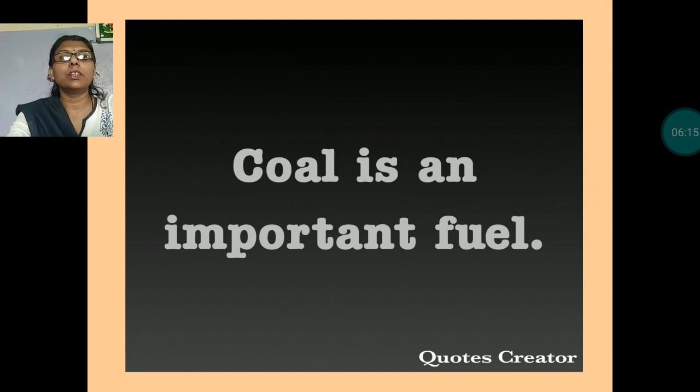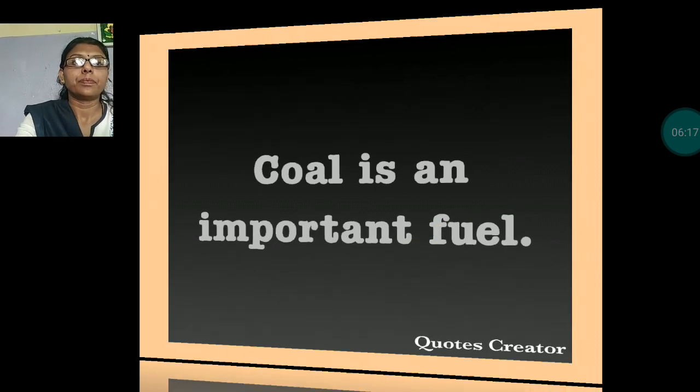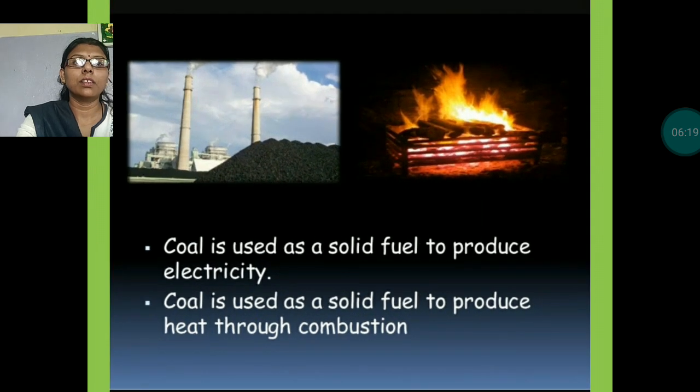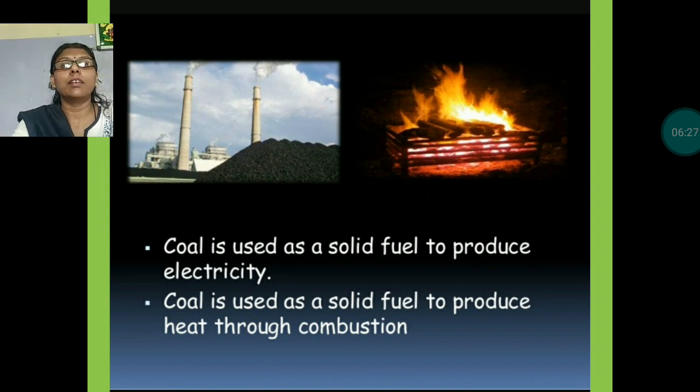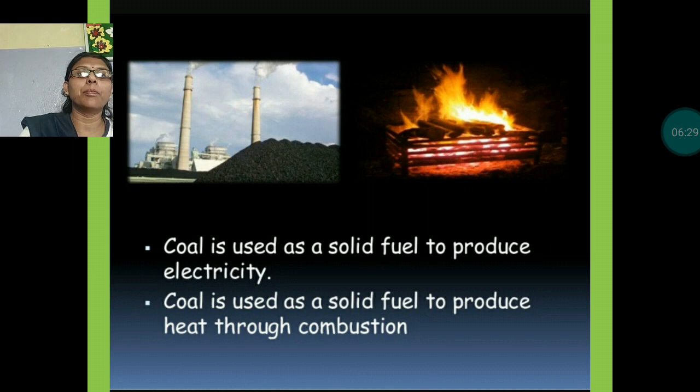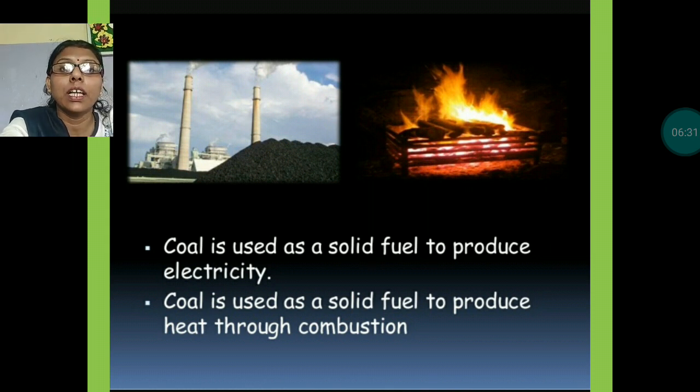Here you can see coal is used as a solid fuel to produce electricity. In big industries or companies, coal is used to produce electricity. Coal is used as a solid fuel to produce heat through combustion.